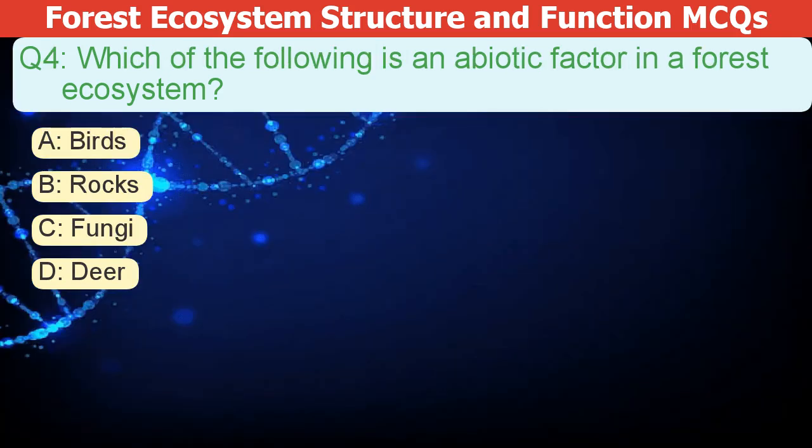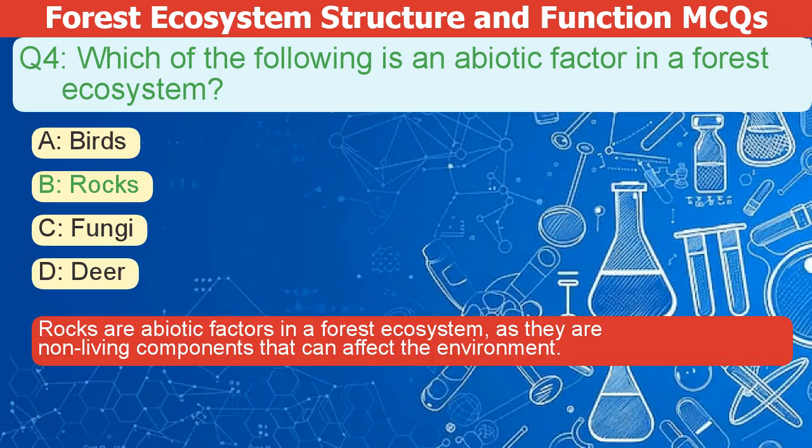Which of the following is an abiotic factor in a forest ecosystem? A. Birds. B. Rocks. C. Fungi. D. Deer. The correct answer is B. Rocks are abiotic factors in a forest ecosystem, as they are non-living components that can affect the environment.